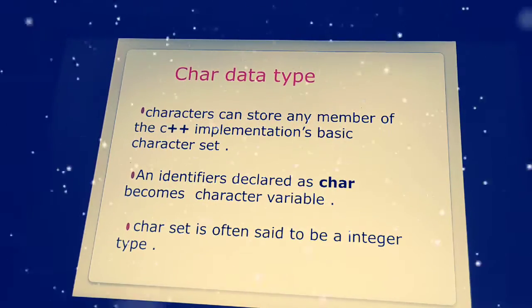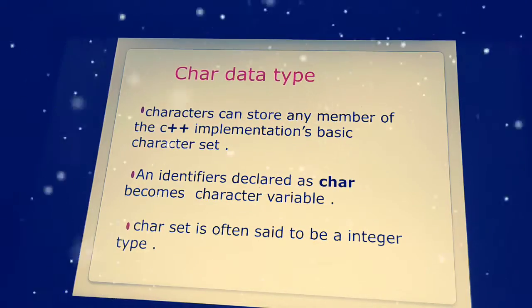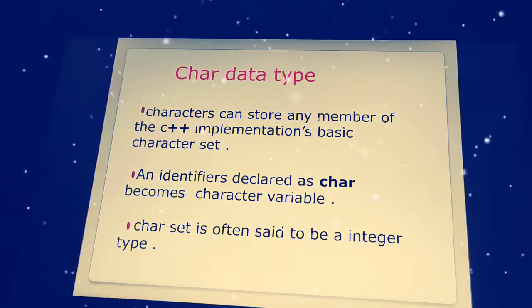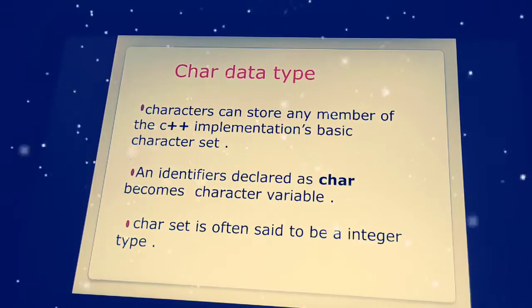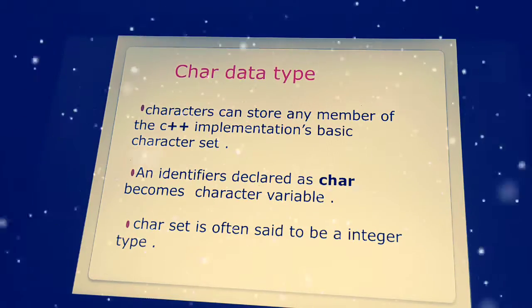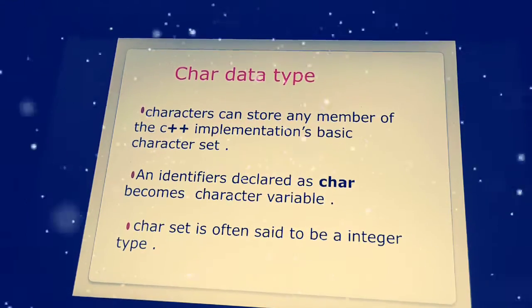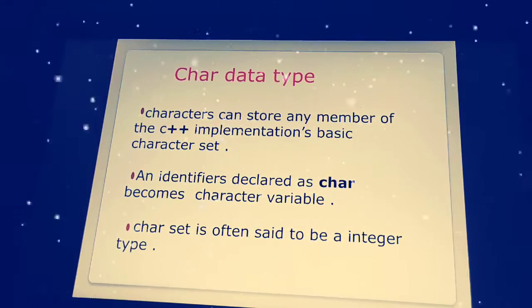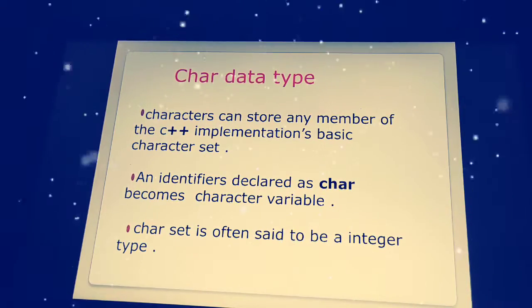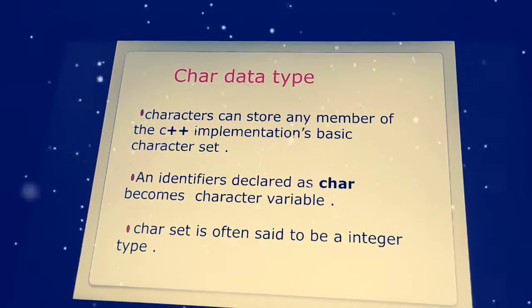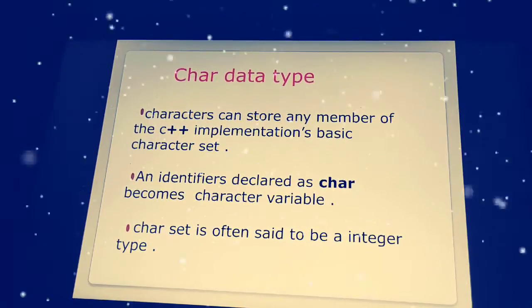As I mentioned in the previous presentation, whatever characters are present in single quotes will be taken as a character, and whatever is presented in double quotes will be taken as a string. So that's the difference between string and char. Here, coming to the char, it will choose any kind of members that implement different programming languages as a character set.